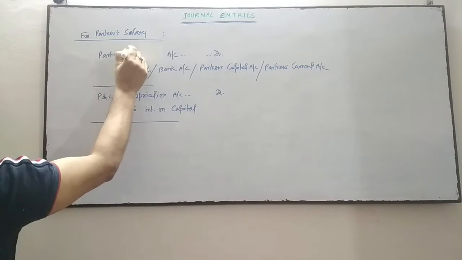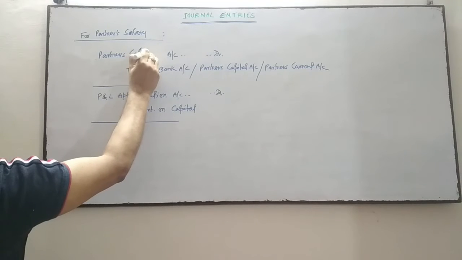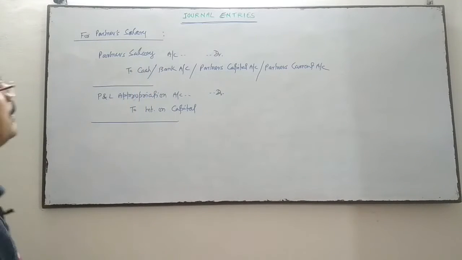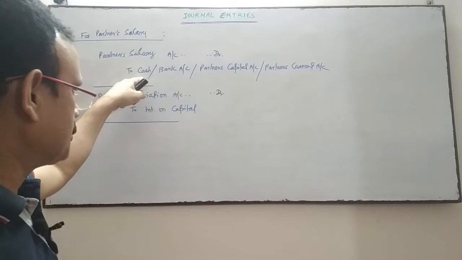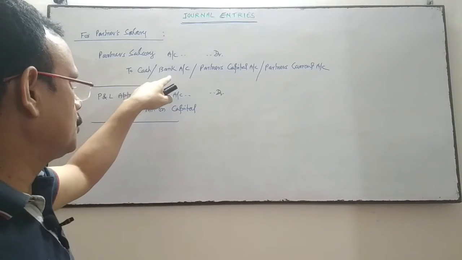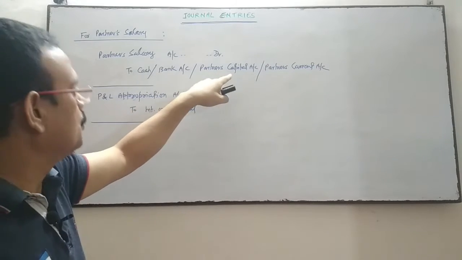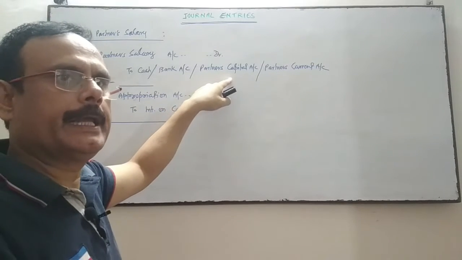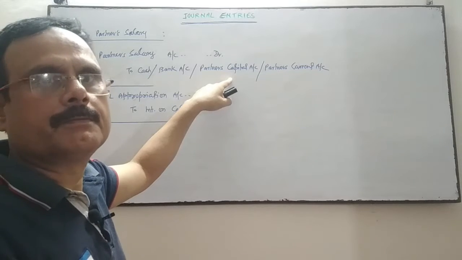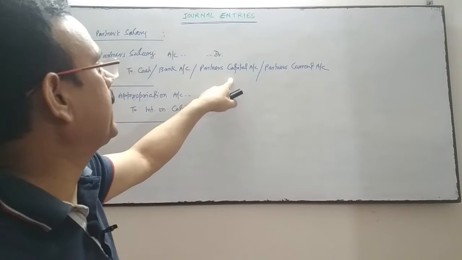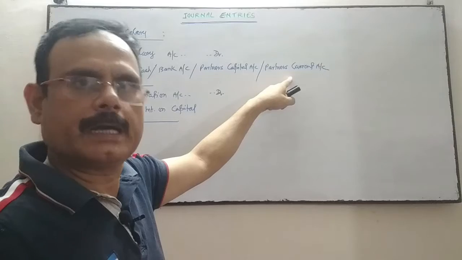Partner's salary account debit to cash account if the salary is paid by cash, to bank account if the payment is done by check, to partners capital account if the capital is fluctuating, and if the capital is fixed, then to partners current account.